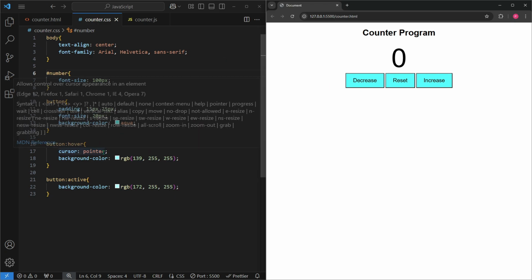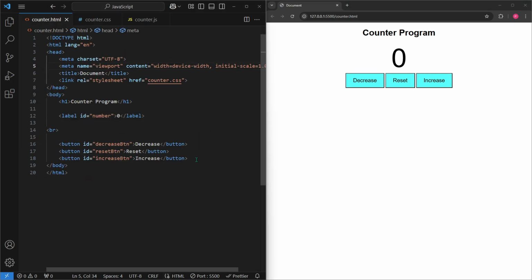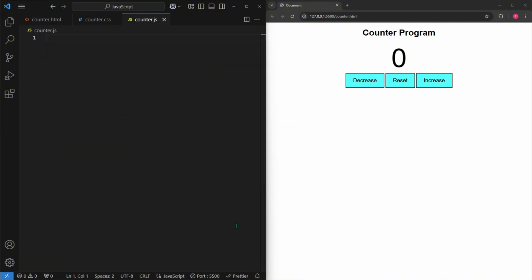Now let's work on some JavaScript. So first we have to go into our HTML file and link it. So counter.js, and then go to our JavaScript file. So we'll make a variable for each of the buttons.